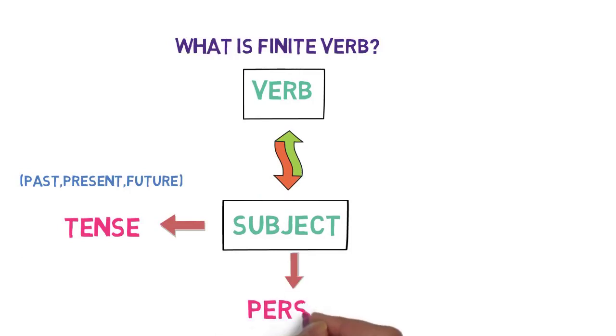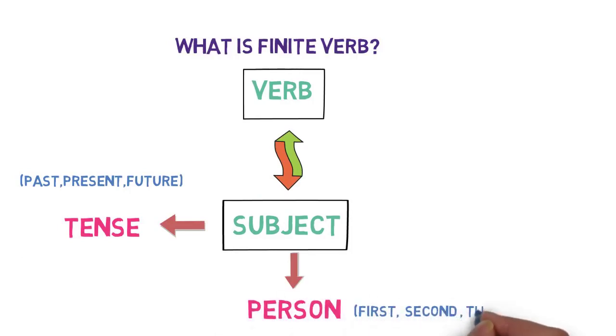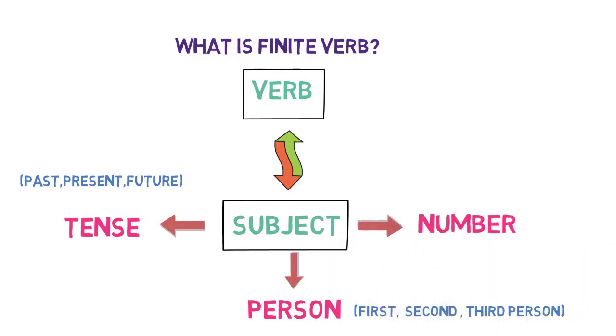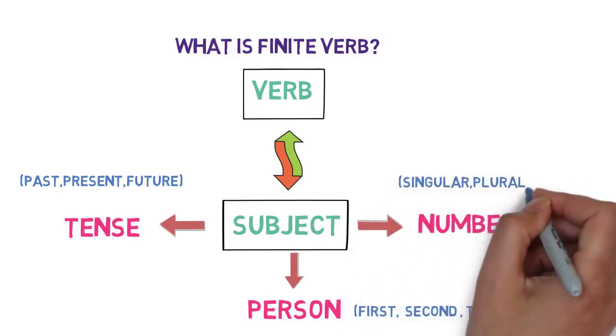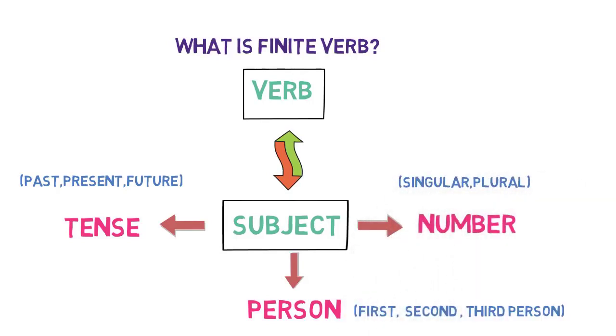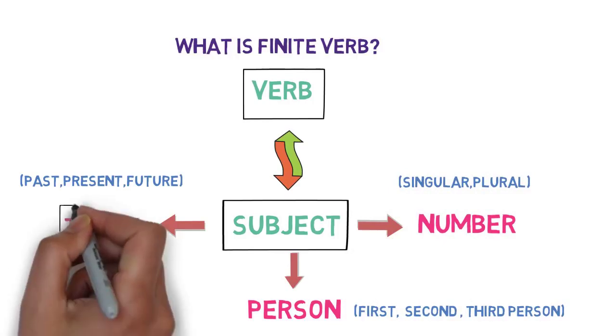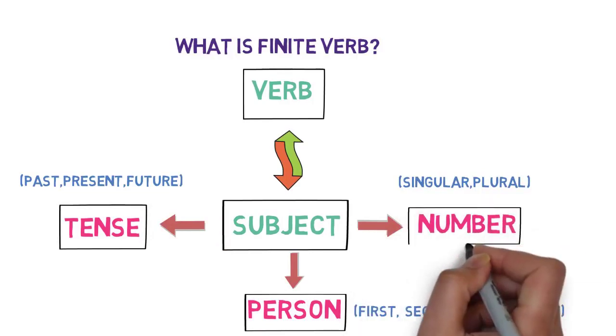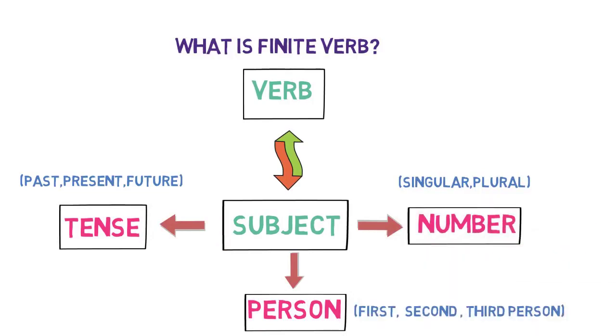Second, person, that is, the subject is first person, second person or third person. And third is the number, that is, the subject is singular or plural. So, a finite verb will change as per the tense of the sentence, as per the person and as per the number of the subject. Now let's understand each of these parameters with the help of an example.